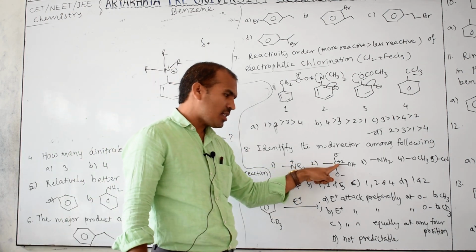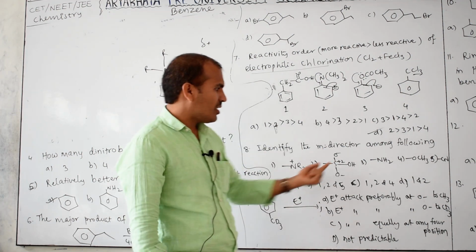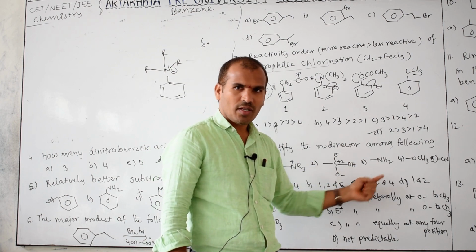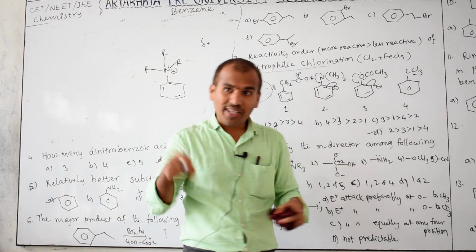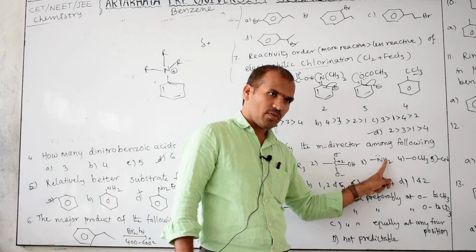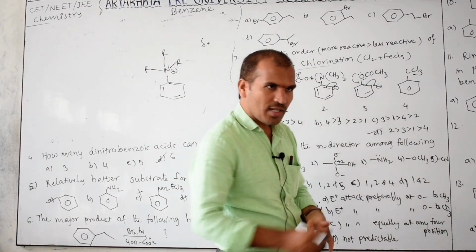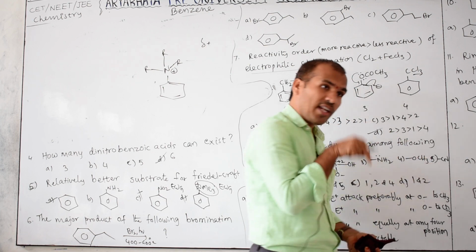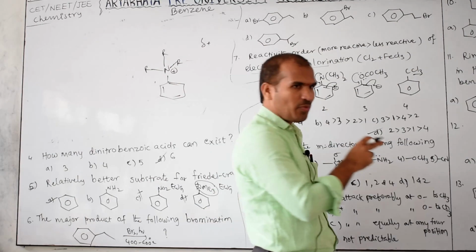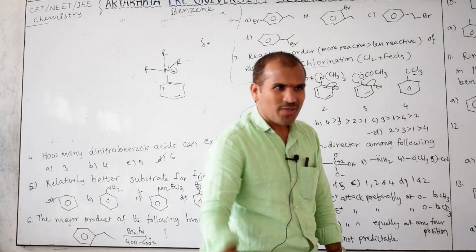Here also what is the charge? Positive. Then this is also electron withdrawing group. This is which one? Now only we studied somewhere. Electron donor group, because lone pair is present, not given. We have to understand nitrogen forms how many bonds? 3, 1 and this 2, then remaining is lone pair. Here OCH3 is electron withdrawing group in the inductive effect, which you studied, but in resonance it is an electron donor group. So this is very important. In resonance this is electron donor, but in inductive electron withdrawing.